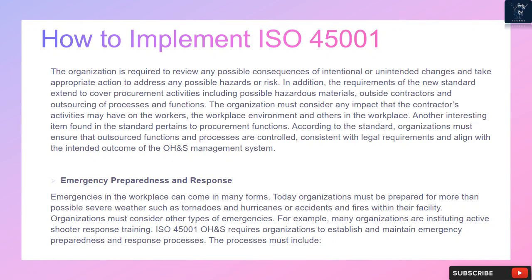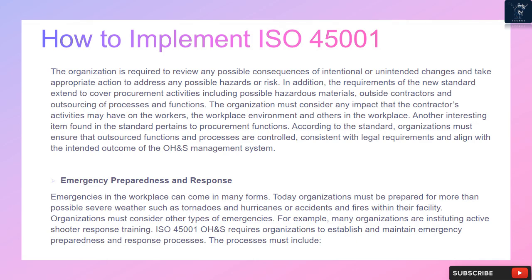Emergency preparedness and response. Emergencies in the workplace can come in many forms. Today organizations must be prepared for more than possible severe weather such as tornadoes and hurricanes or accidents and fires within their facility. Organizations must consider other types of emergencies. For example, many organizations are instituting active shooter response training.